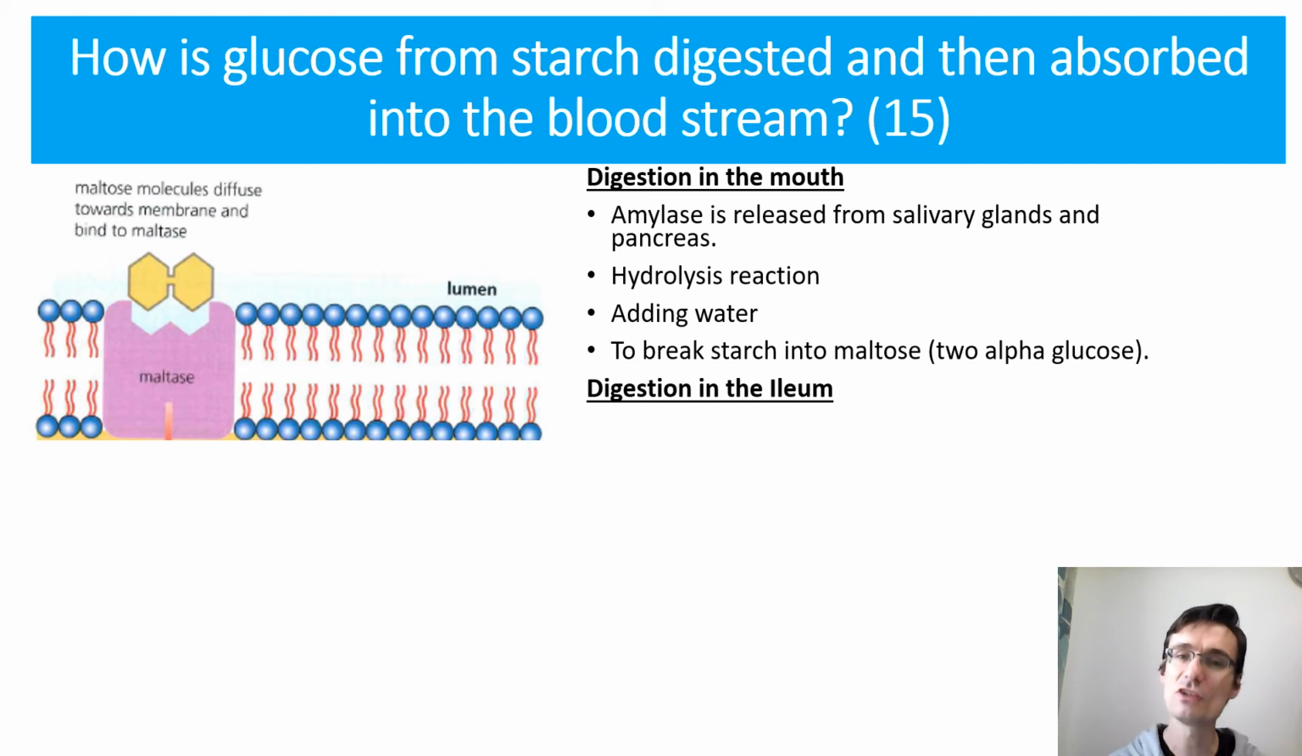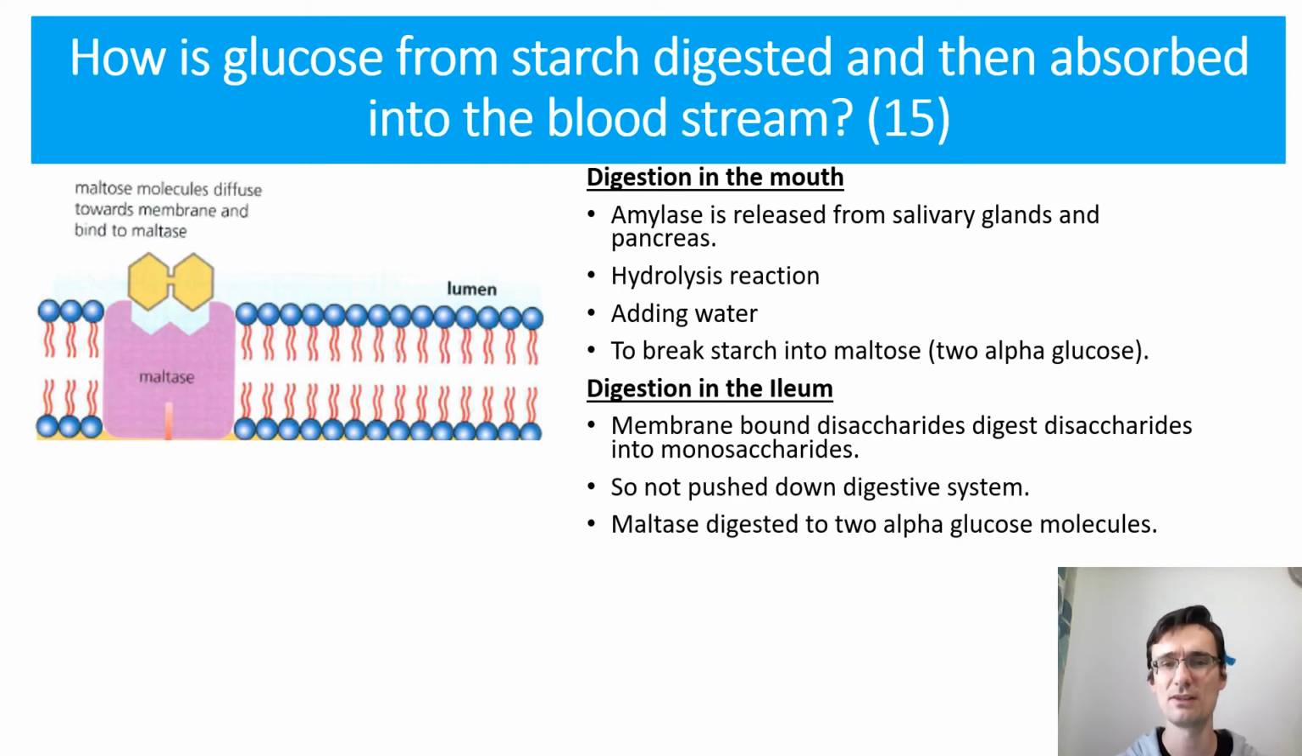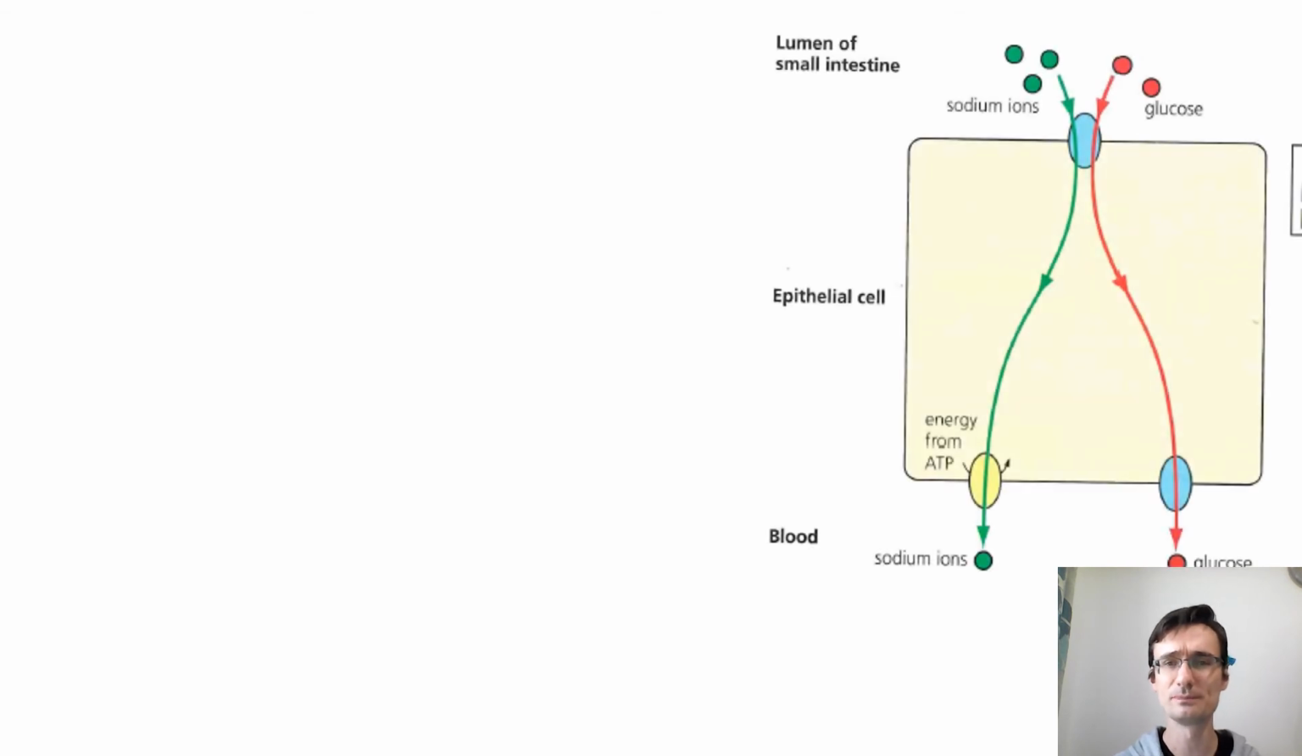We then have the digestion in the ileum, where you could say again amylase digests starch, but membrane-bound disaccharidases digest disaccharides into monosaccharides, and they're membrane-bound, so they're not pushed down the digestive system. And the example that we need to know is maltase digests maltose into 2 alpha glucose molecules via a hydrolysis reaction, which again breaks that glycosidic bond.